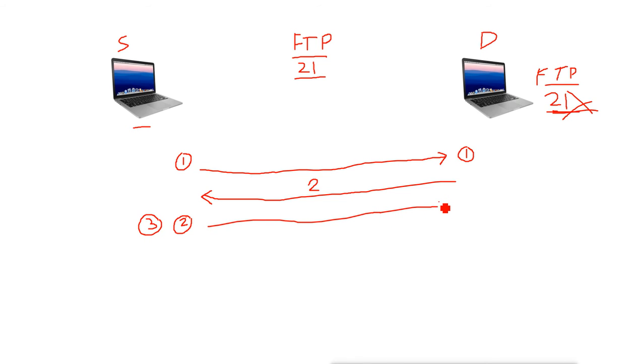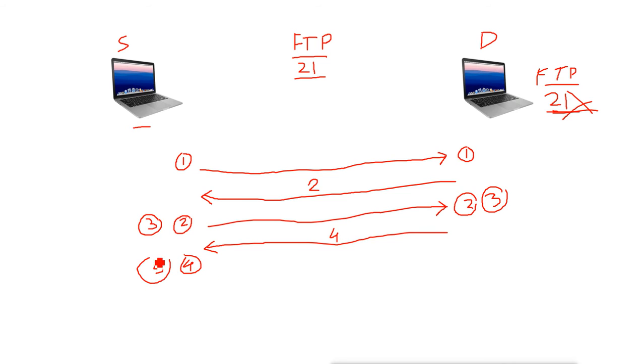Now when our destination machine receives the second and third packet, it will send the acknowledgement that okay, I received both the second and third packet, send me the fourth one. Now our source machine will send the fourth packet, fifth packet, and sixth packet.